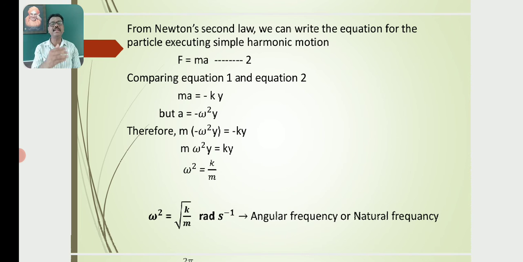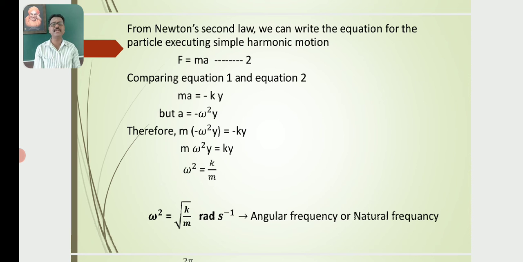Substituting in the above expression, we get m into minus omega square y is equal to minus ky. Further, m omega square y is equal to ky, so omega square is equal to k by m.